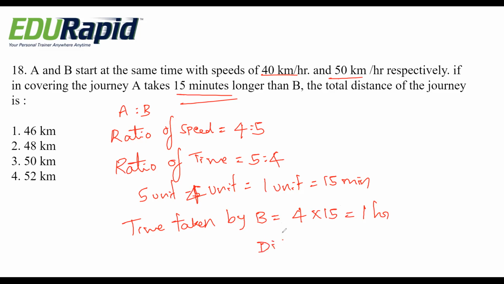So distance equals speed into time, that is 50 into 1. How much? 50 kilometer. Option 3, 50 is the right answer.